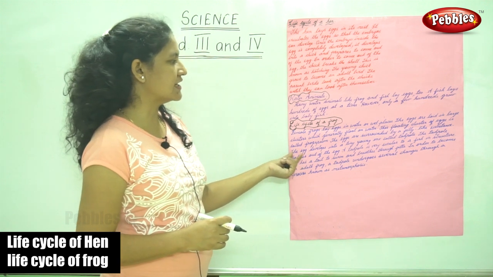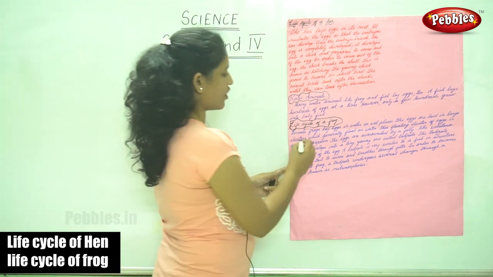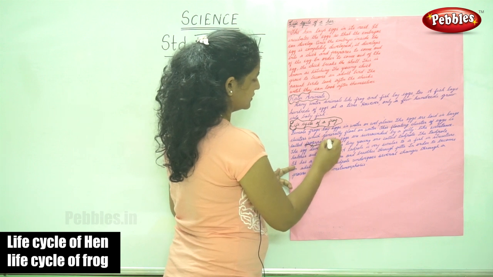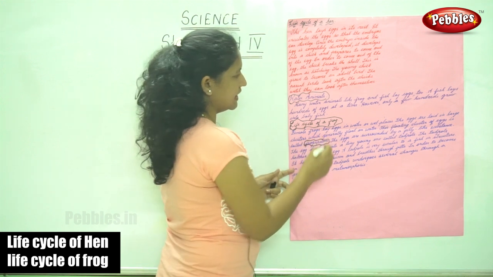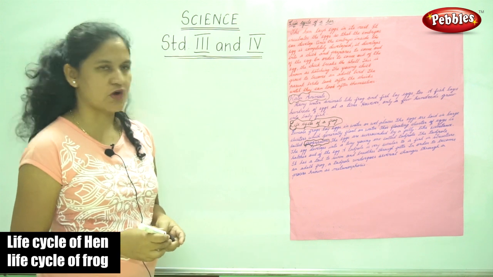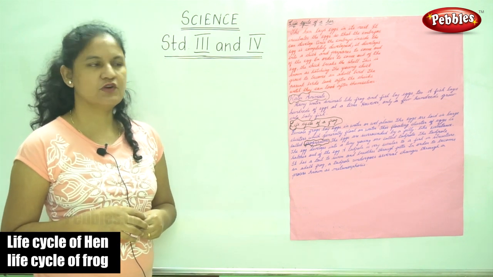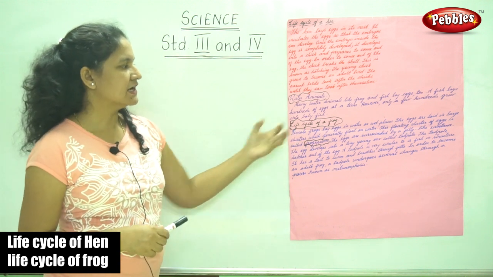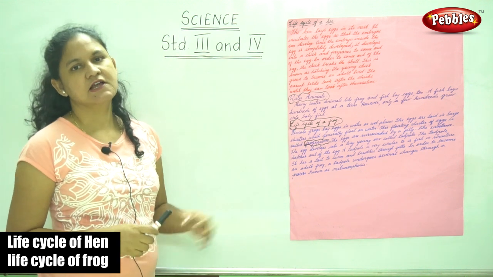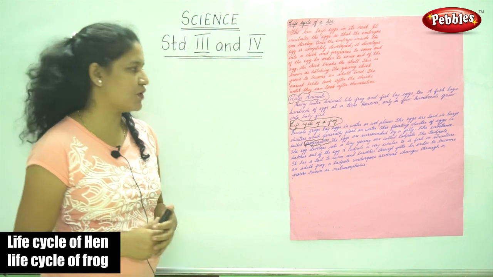This floating cluster of eggs is called frog spawn. So the eggs are laid by the female frogs and are found in clusters on the surface of the water, and these floating clusters are known as frog spawn.